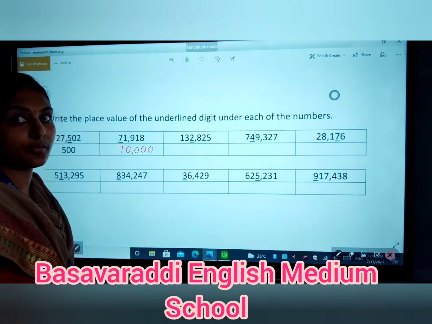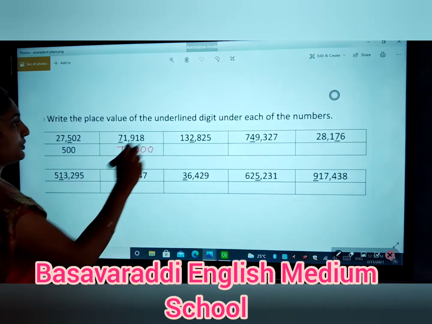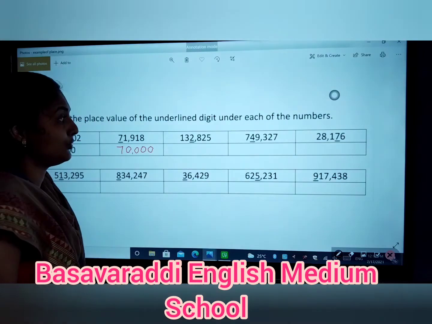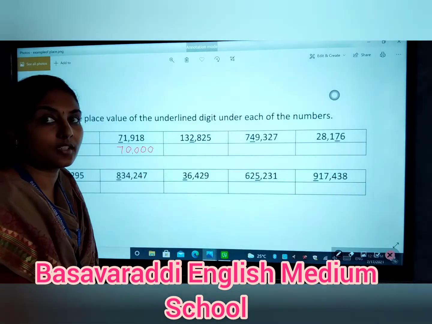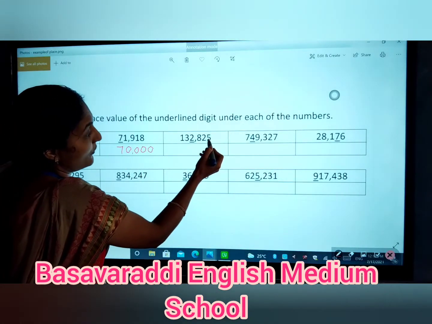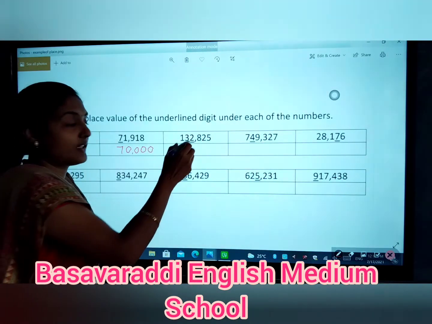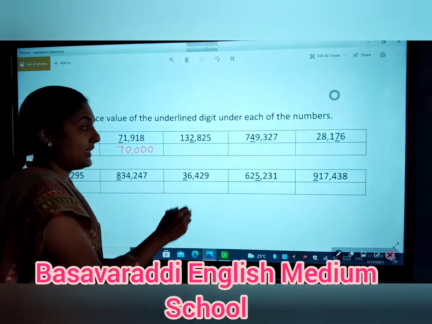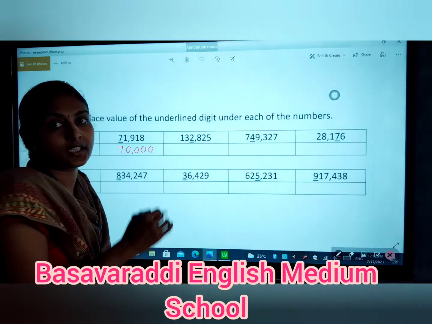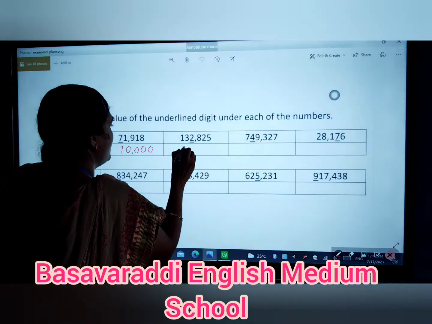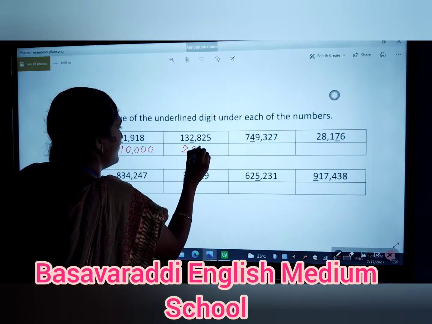It's like that, 70,000. Okay, the next, move to the third example. The underlined digit is 2. So which place does it come under? The 5 comes under the ones place, the 2 comes under the tens place, the 8 comes under the hundreds place, and the 2, the underlined digit, comes under the thousands place. So write that: 2000.